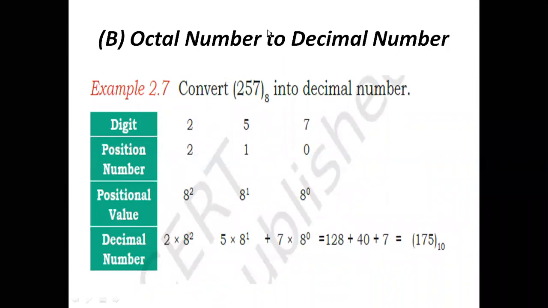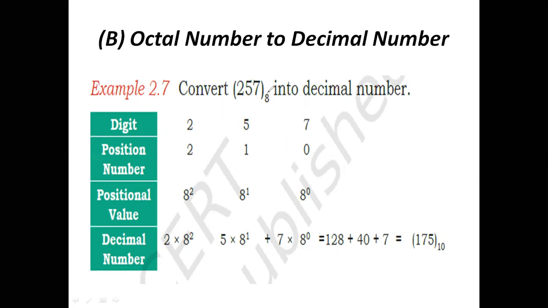What is the base value we are having? Octal means what is the base value we are going to have? 8 is the base value, in 257, with 0 position, 1 position, 2 position. Here we are having the base value as 8.